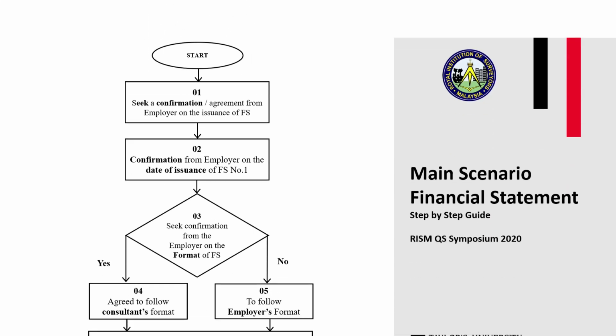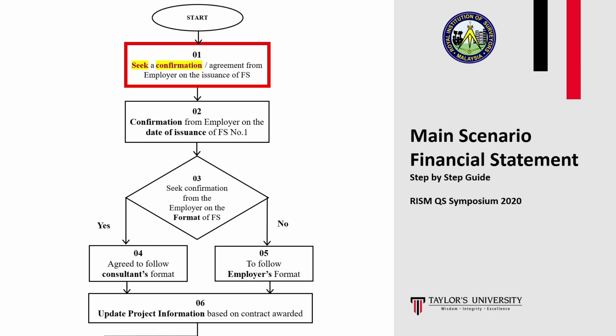At the very beginning of financial statement preparation, the QS should seek confirmation or agreement from the employer on the date on which the financial statement will be issued. After the confirmation from the employer is obtained, the financial statement shall be prepared within 30 days, starting from the day of the confirmation. After the employer agrees on the issuance of financial statement, the next step would be the confirmation of the financial statement format. There will be two options that the employer can choose from. Either the consultant proposes their format to the employer, or in some cases, the employer may prefer to use their own format. After the format has been confirmed, the preparation of financial statement shall begin.